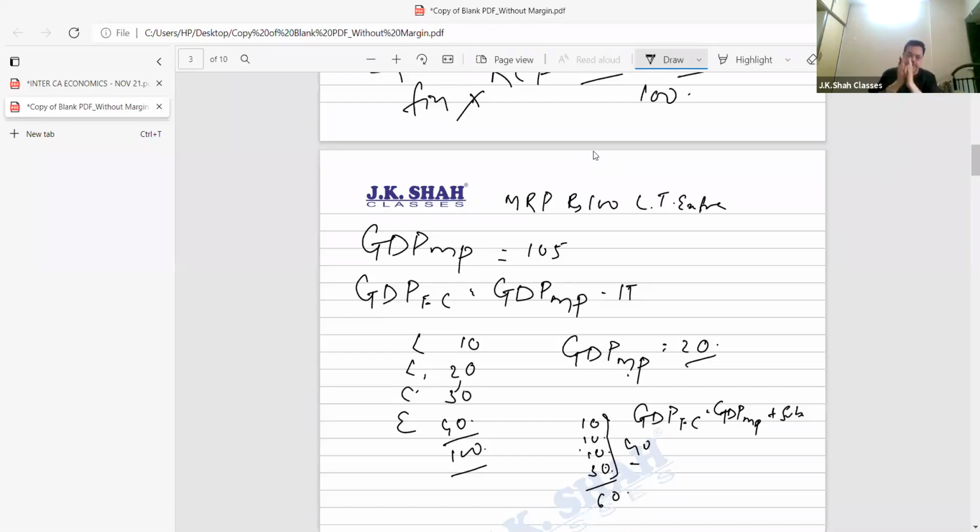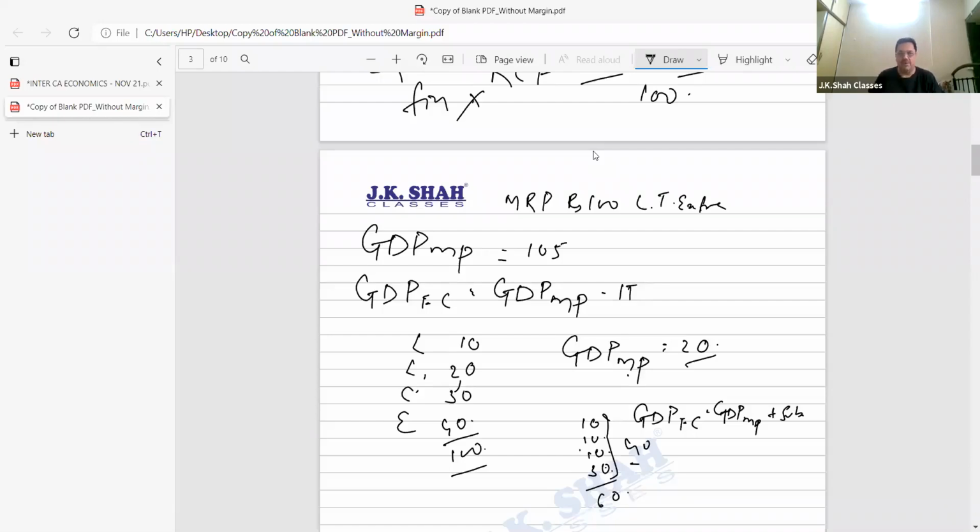So please, my dear students, remember, I know you are very clever. This national income, they know everything. But when sums come, then bacha problem is there. Iske liye suno dhyan se. When I have to go from market price to factor cost, it will be GDP at market price minus IT. Come on, when I have to go to factor cost, it will be GDP at market price plus subsidies. Many a times they will say, student, net indirect tax.